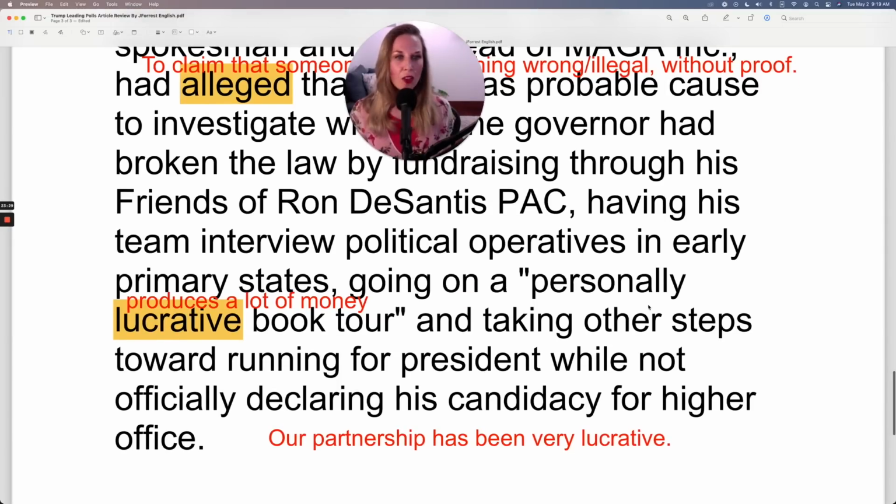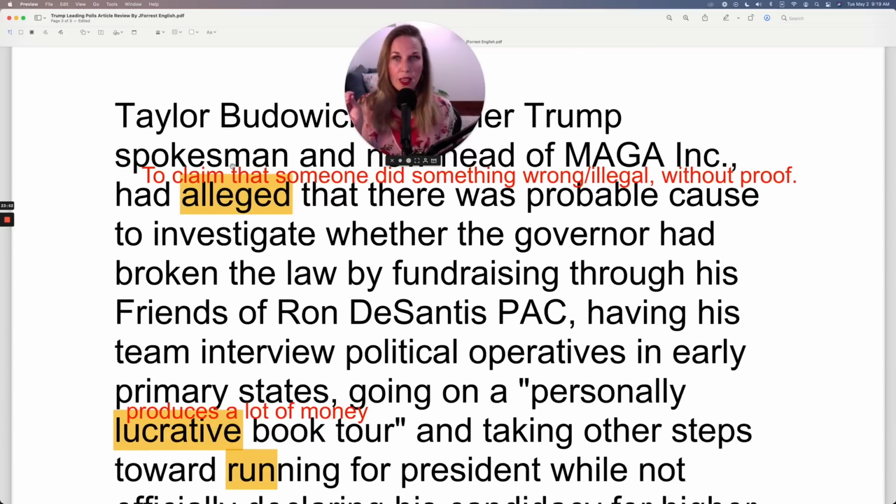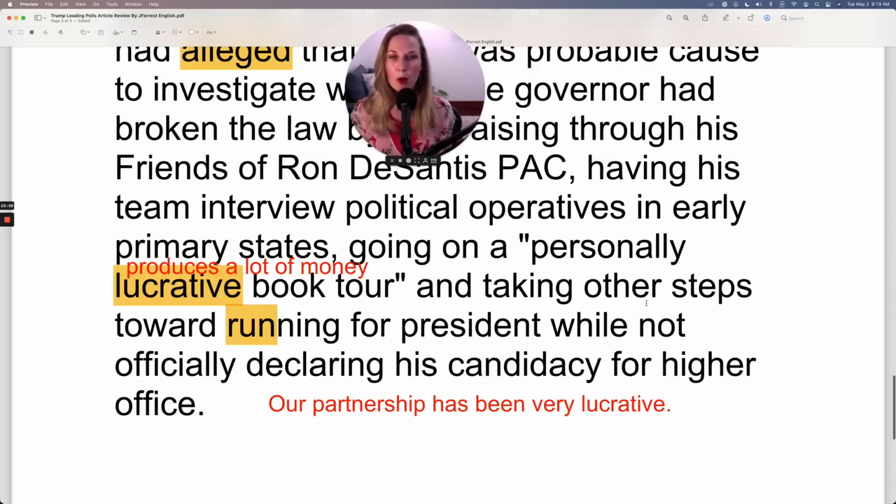And taking other steps toward running for president, again, that verb, you run for an elected position, running for president, while not officially declaring his candidacy for higher office. So these are the claims against DeSantis. These are the things that he did wrong, which is what the spokesperson is alleging. But remember, when you allege something, you don't have proof.